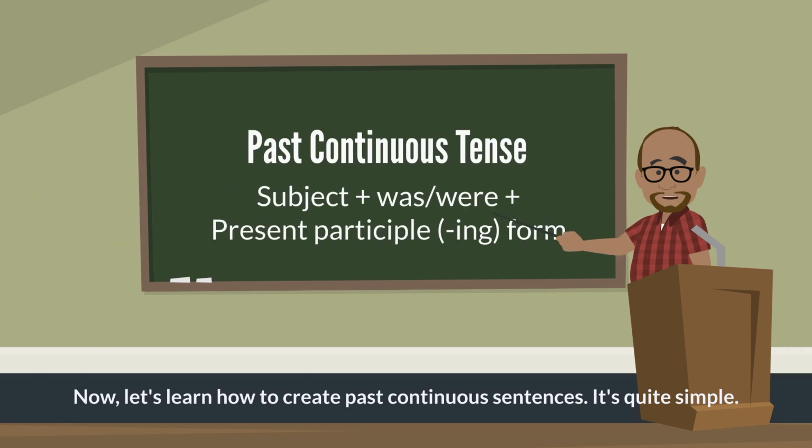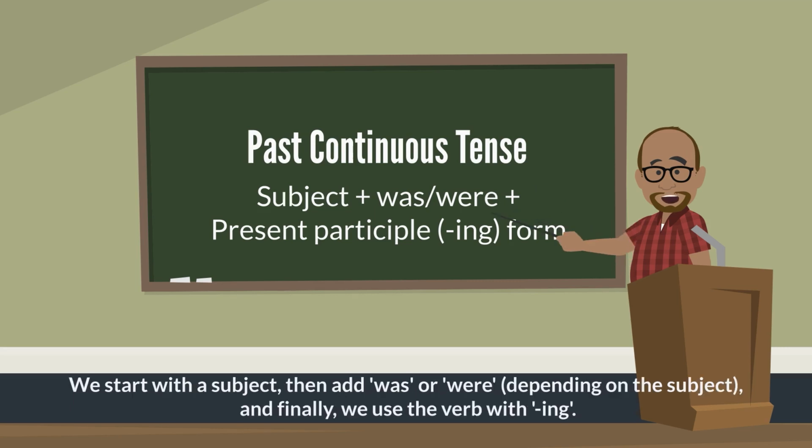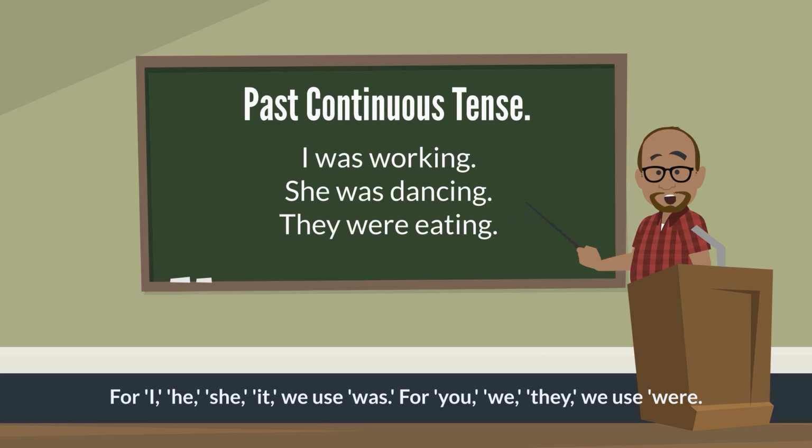Now, let's learn how to create past continuous sentences. It's quite simple. We start with the subject, then add was or were, depending on the subject, and finally, we use the verb with ing. I was working. She was dancing. They were eating. For I, he, she, it, we use was. For you, we, they, we use were.